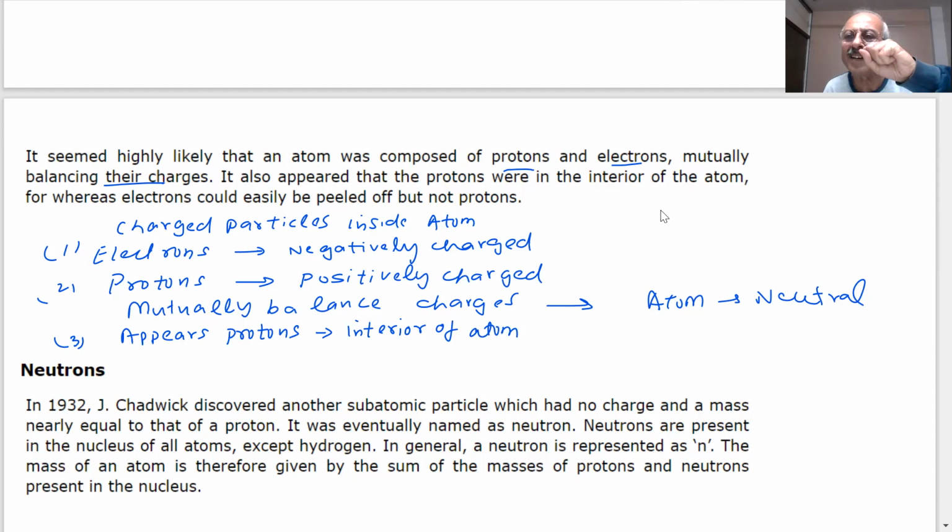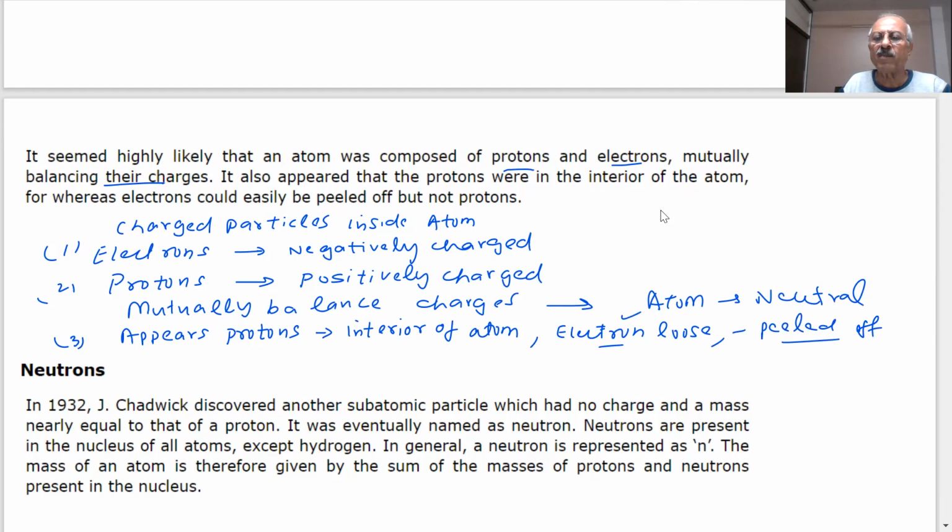If something is in the interior, it is difficult to remove it. And electrons are loose and can be peeled off. They can be lost, but not the protons.